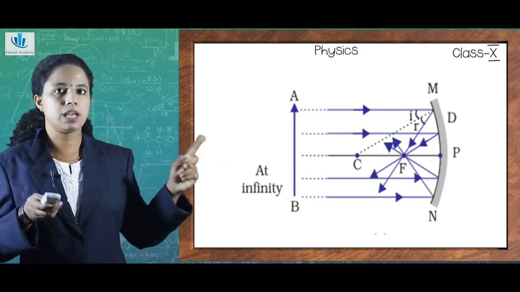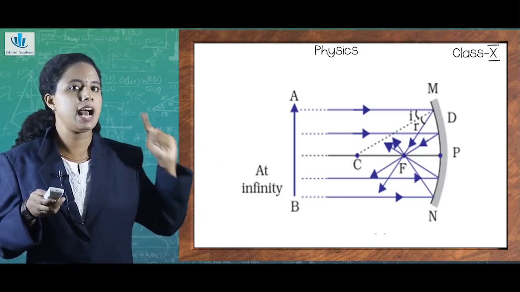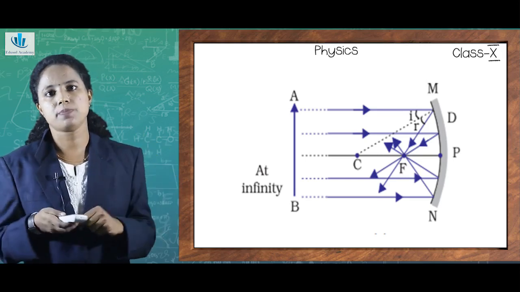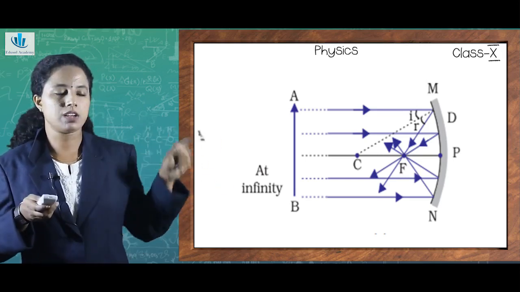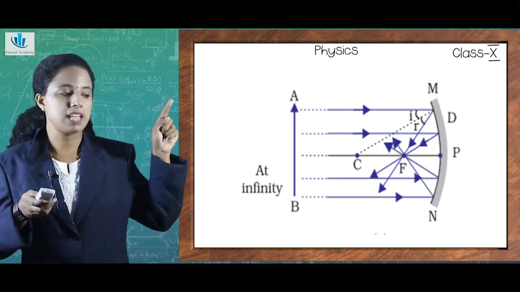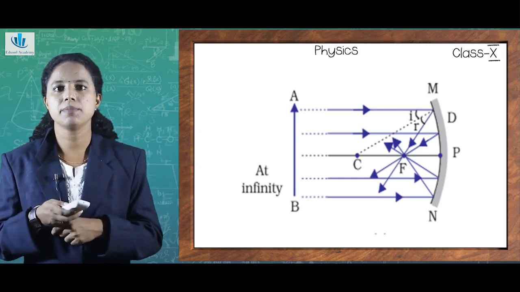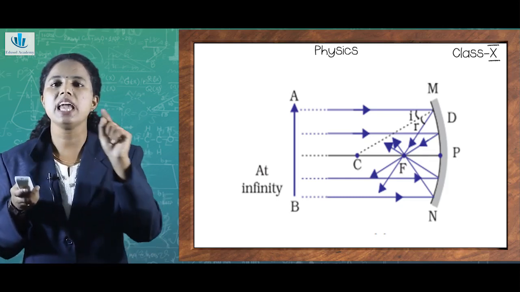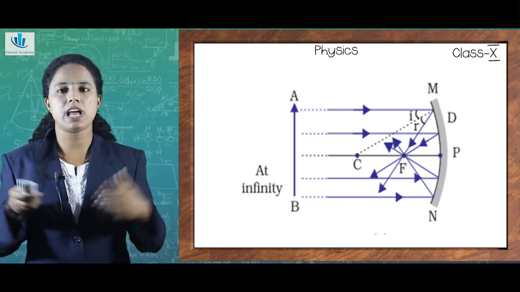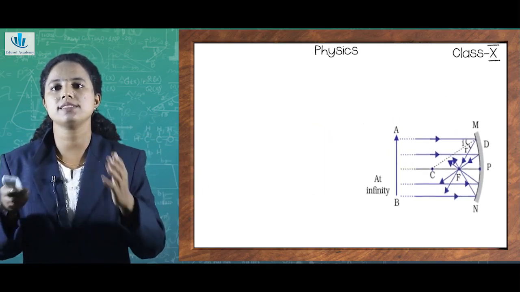Light rays are incident, as shown by the arrows, and they fall on the concave mirror surface. The concave mirror is depicted as MN. And you can see another line denoted by C, F and P. What does this stand for? We need to understand what they mean.